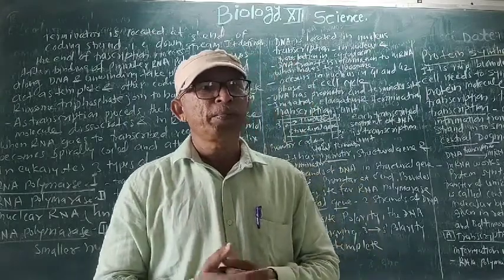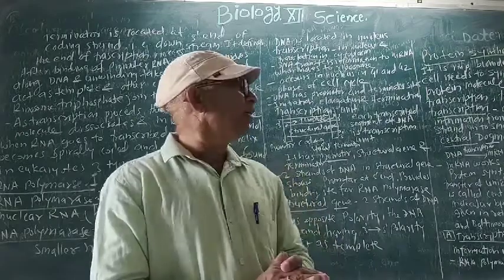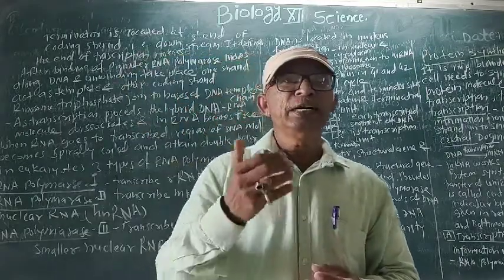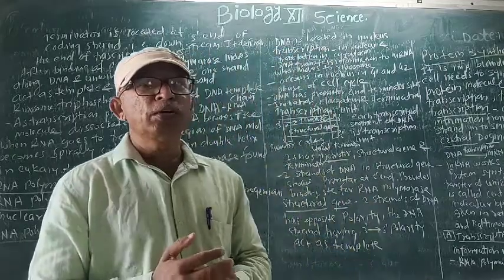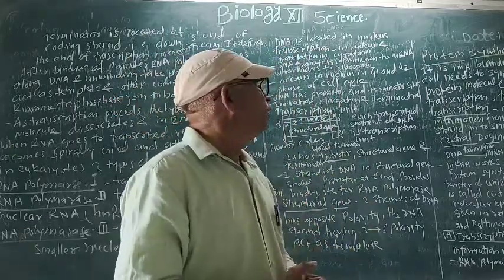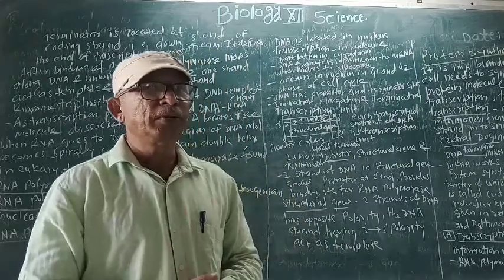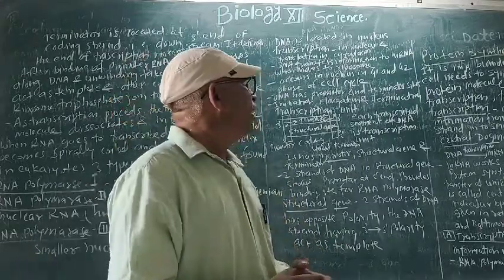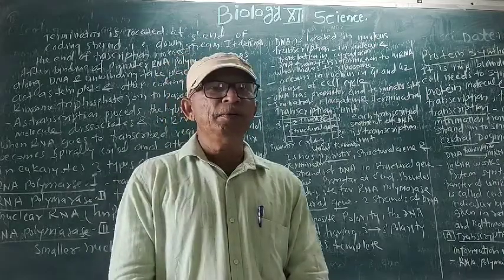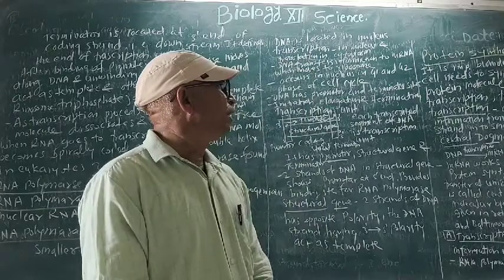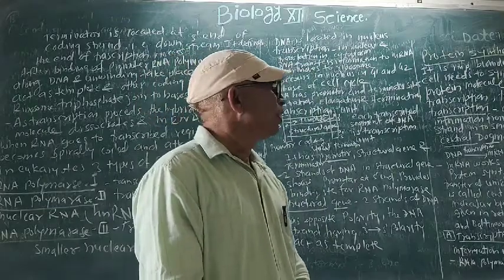Keep in your mind that production of protein is a must because the cell needs protein again and again for different purposes: for hormone formation, for growth, for preparation of DNA, etc. Two steps are important in protein synthesis: transcription and translation.